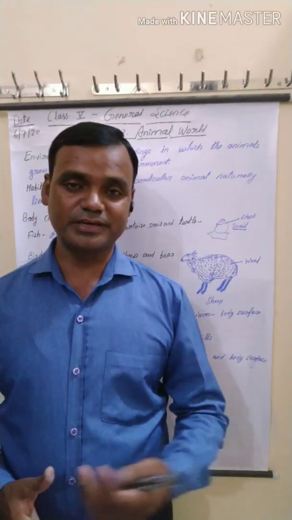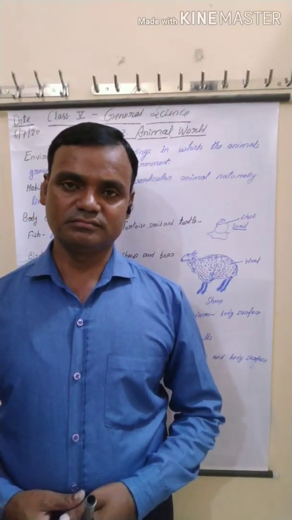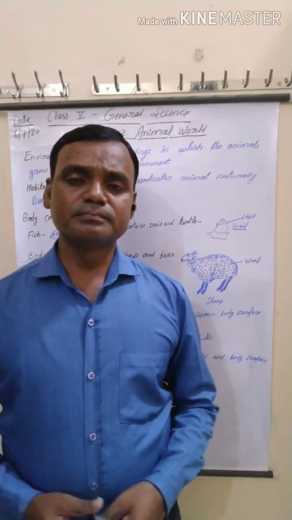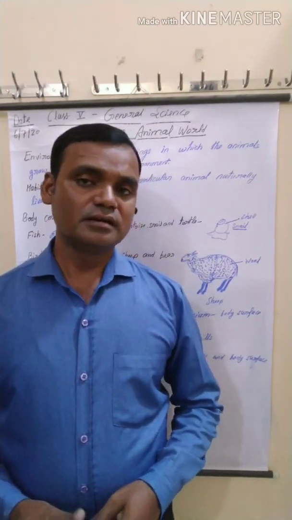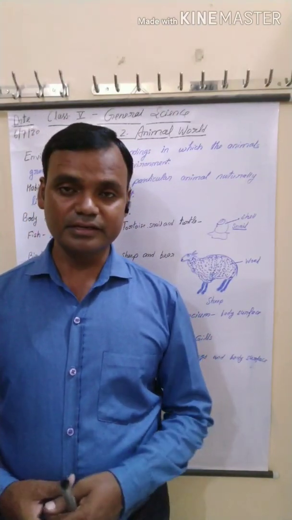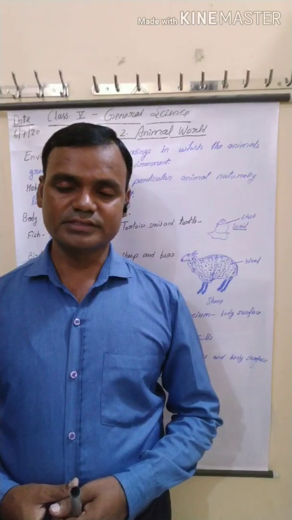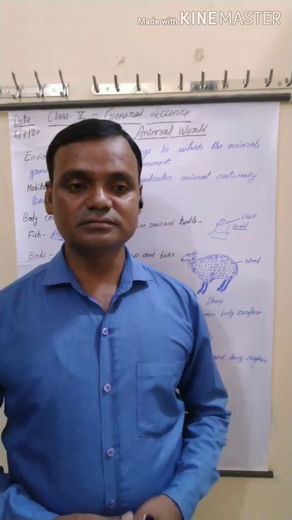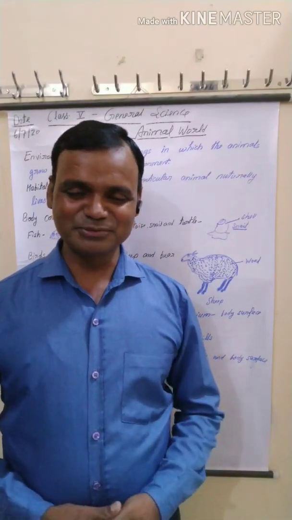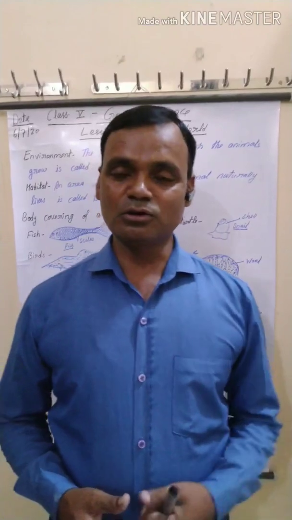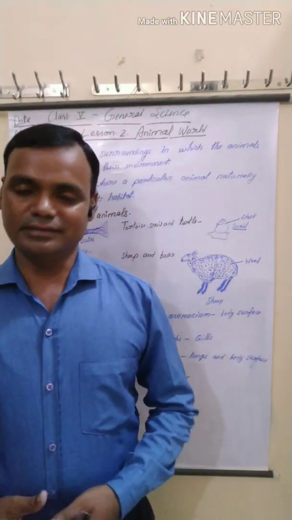Fish, tortoise, snail, starfish. Some animals live on trees, like monkey, sparrow, etc. Some live on land. Most of the animals live on the land surface. Human beings also, buffalo, cow, goat, deer, etc.